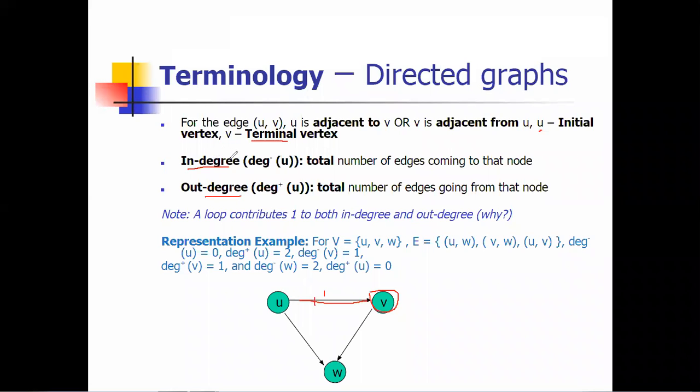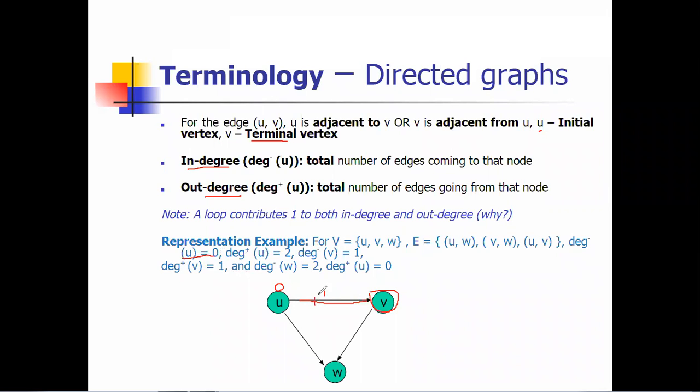So we are talking about the in degree concept. The in degree of U will be the total number of edges coming to that node, but no edges are coming towards U, because all edges go from U to V and U to W. That's why the in degree of U will be 0. You can see here the value is 0.